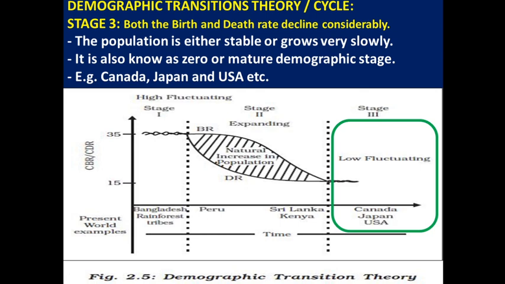So here we have three stages. All these three stages are collectively known as the demographic transition theory or cycle.